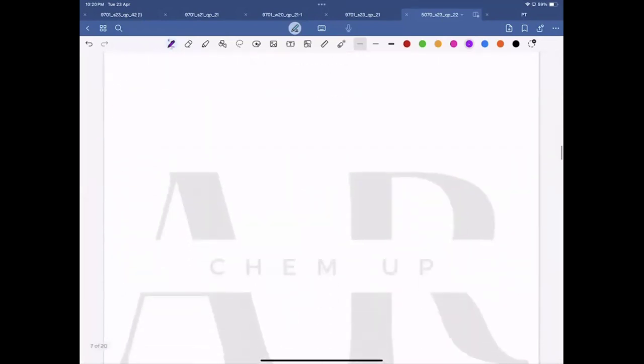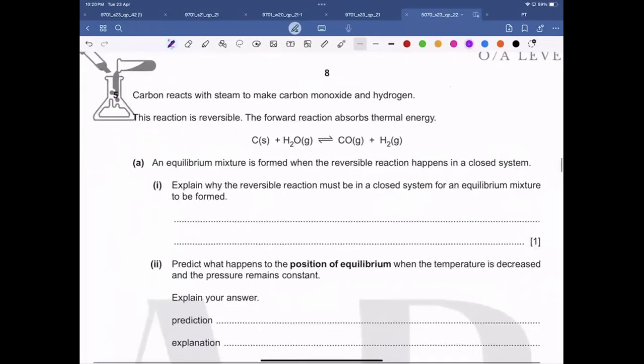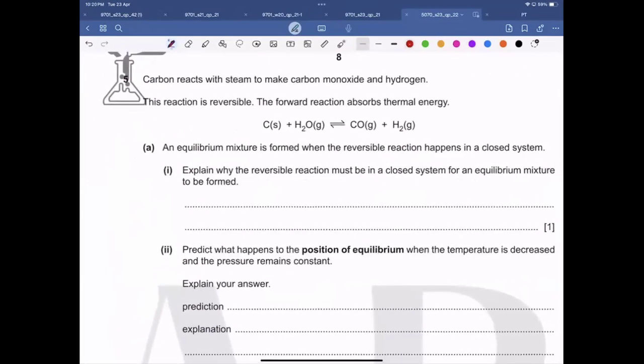Okay. Now, question number 5. Carbon reacts with the steam to make carbon monoxide and hydrogen. This reaction is reversible. The forward reaction absorbs thermal energy. It means that the forward reaction is endothermic, and it clearly helps us to identify that the backward reaction is exothermic. An equilibrium mixture is formed when the reversible reaction happens in a closed system.